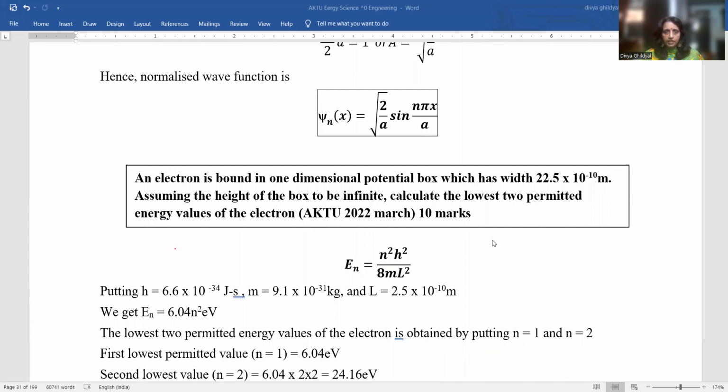An electron is bound in a one-dimensional potential box which has a width of 22.5 into 10 to the power of minus 10 meter, assuming the height of the box to be infinite. Calculate the lowest two permitted energy values of the electron.